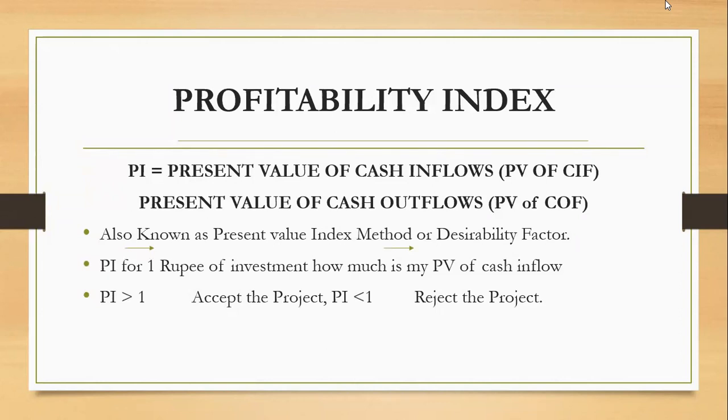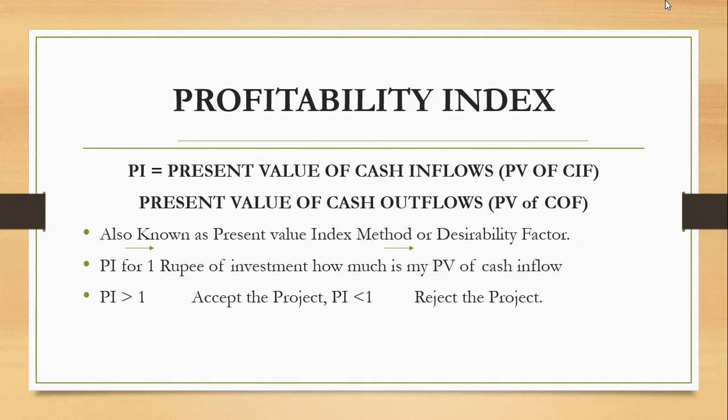In net present value, cash inflow minus cash outflow is net present value. Here, cash inflow divided by cash outflow is the profitability index. Both concepts are the same. We can do both at once: cash inflow divided by cash outflow means profitability index, and minus cash outflow means net present value.